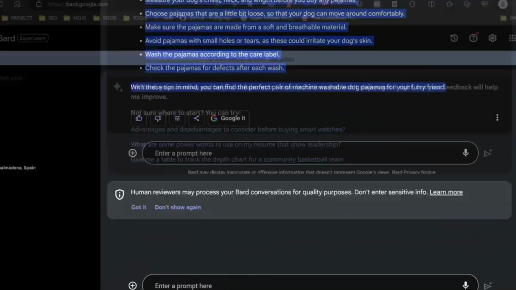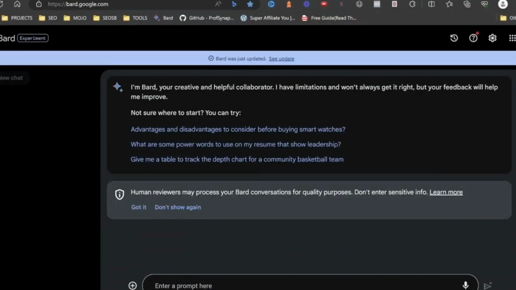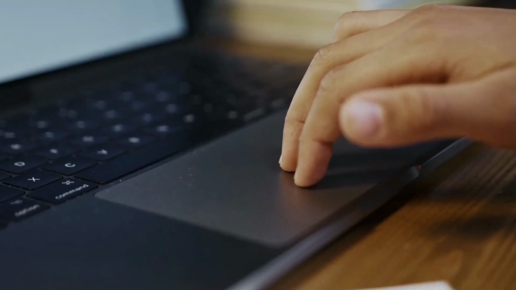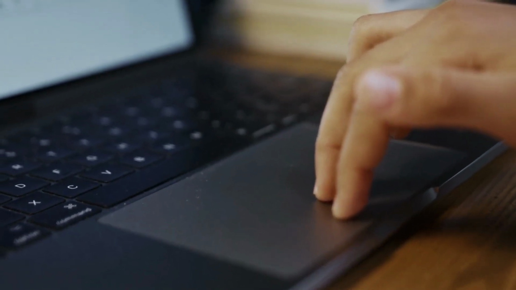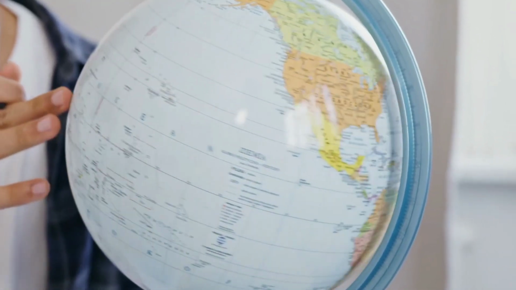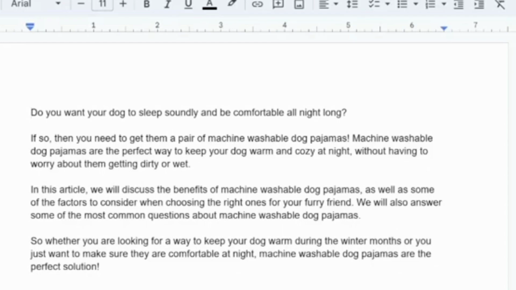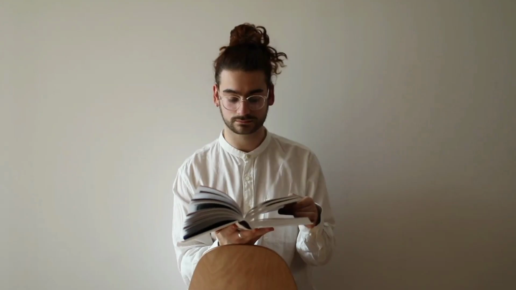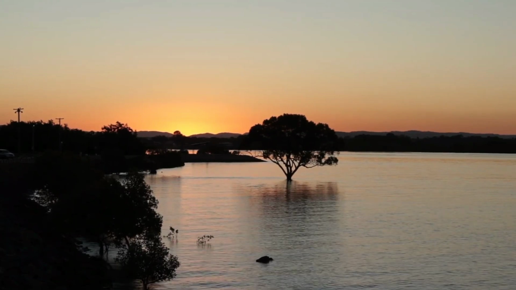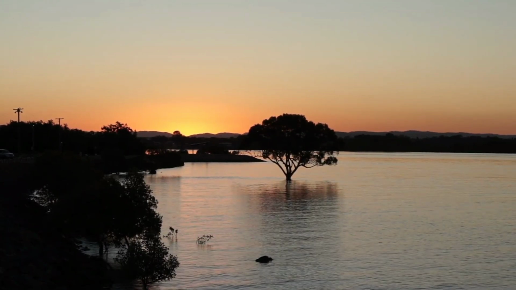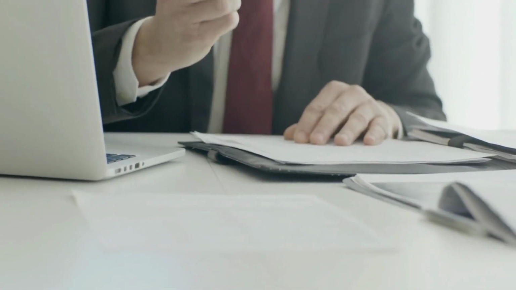Remember, collaboration is key. Don't hesitate to refine the content Bard generates. Inject your unique voice and expertise, sprinkle in relevant anecdotes or case studies, and don't shy away from adding your personal touch. Once you're satisfied with the content for a chapter, seamlessly export it to a Google Doc for further editing and formatting. Utilize the plethora of formatting tools available in Google Docs to enhance readability and add visual appeal. Consider incorporating images, infographics, or even short video clips to further engage your audience and break up text-heavy sections.